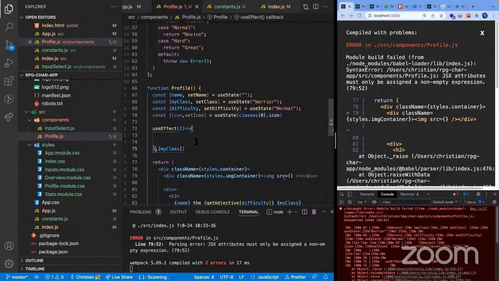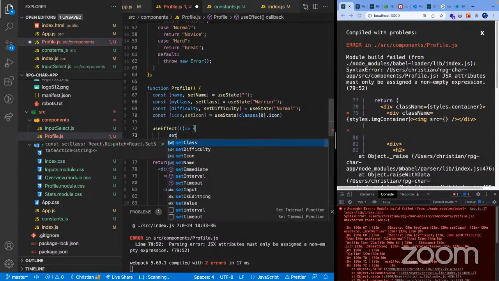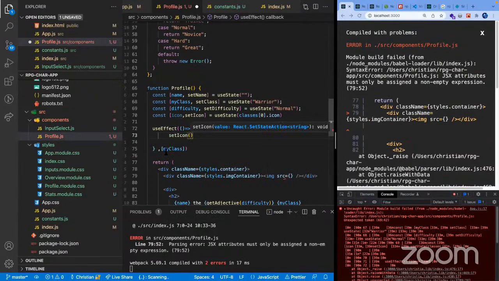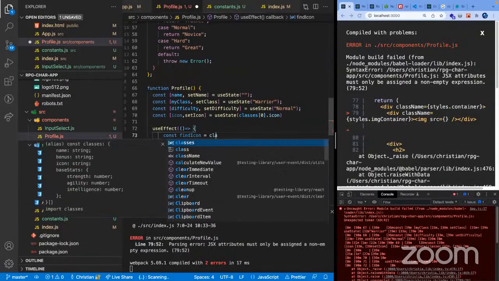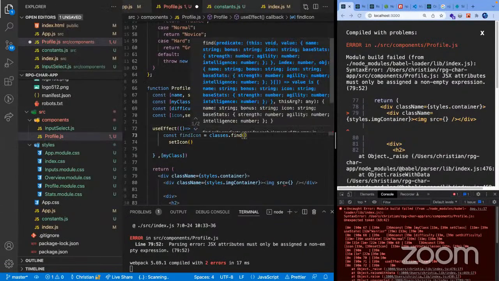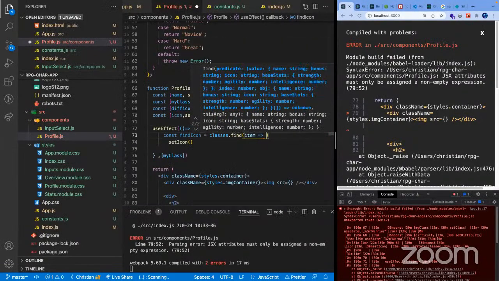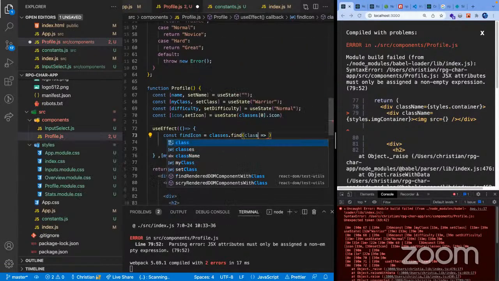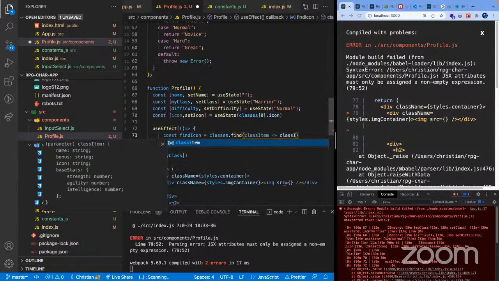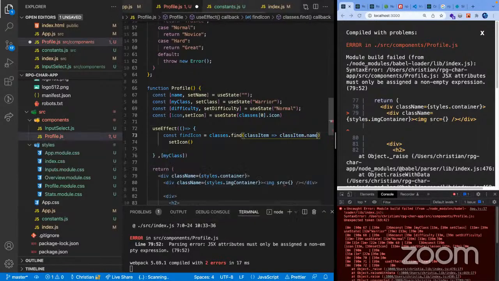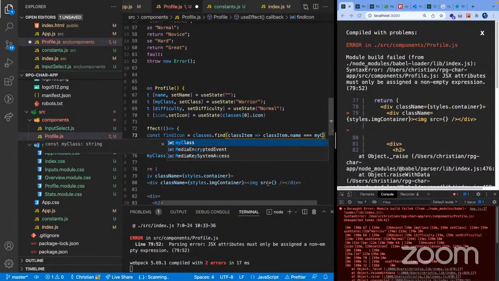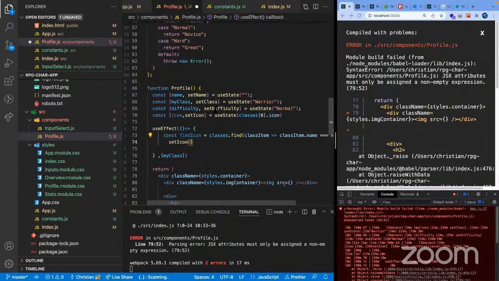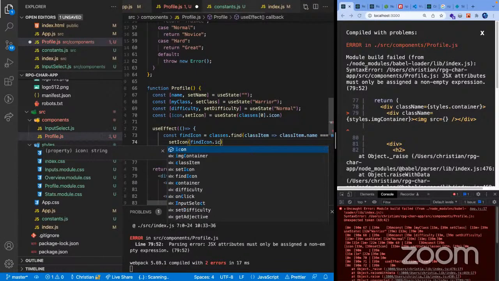Set icon to my class. Actually, we have our new findIcon. And then from the classes, we're gonna find the item. Let's say classItem, and then classItem's name, which would be our class, my class. And then from here, we can grab findIcon and then our icon itself.